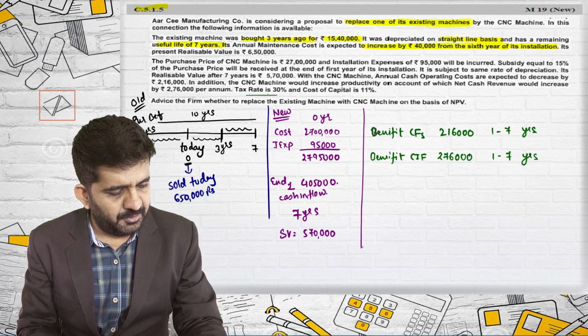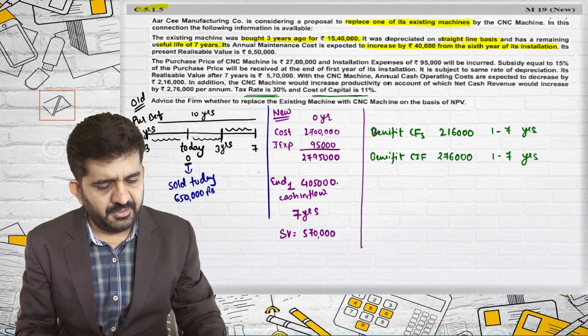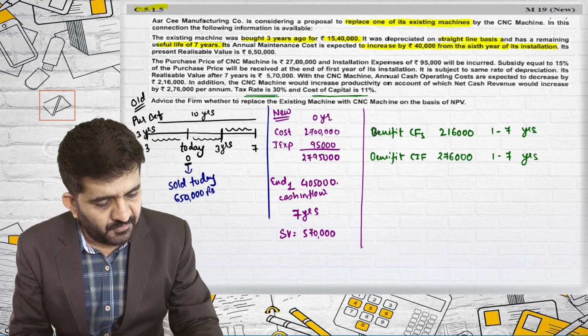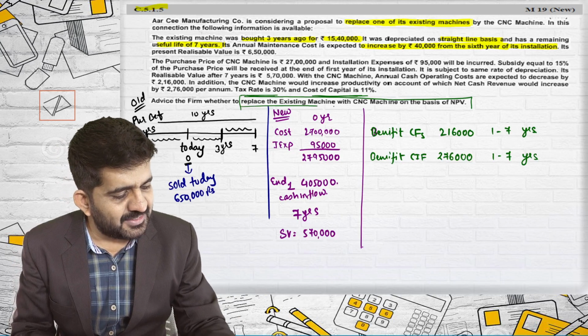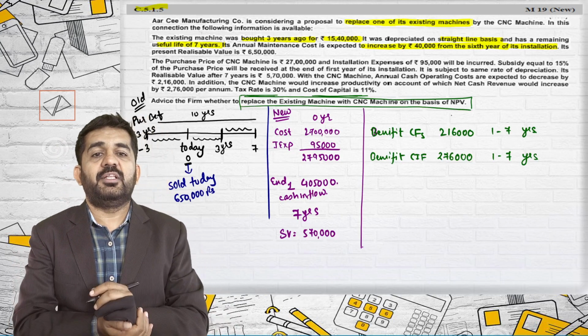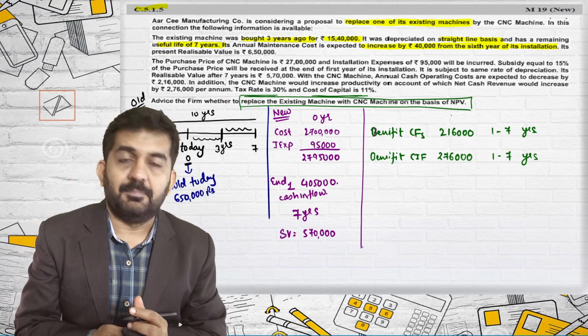Tax rate is 30%. Cost of capital is 11%. Advise the firm whether to purchase, or rather replace, the existing machine with a CNC machine on the basis of NPV.